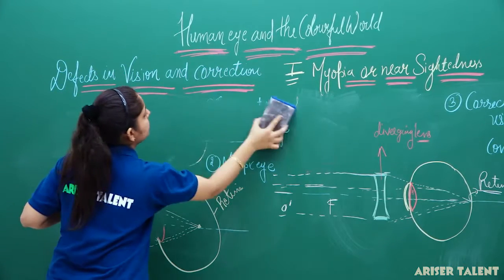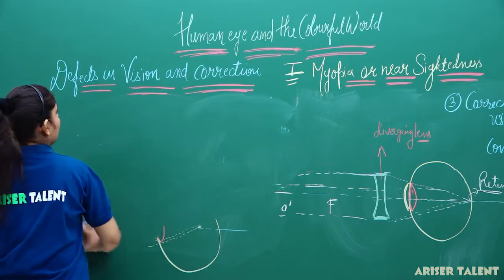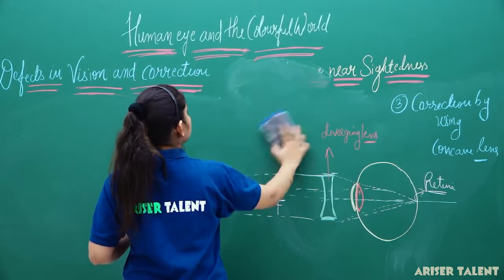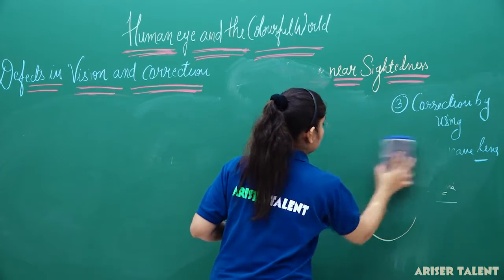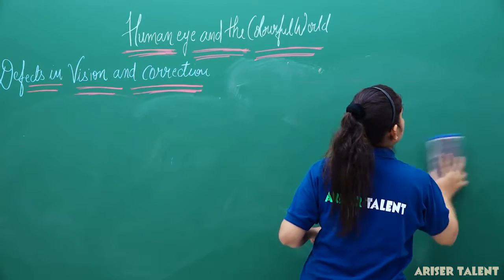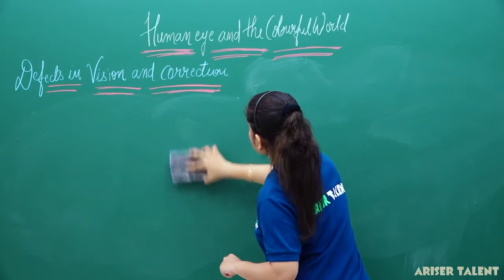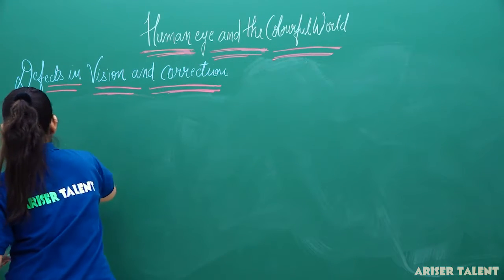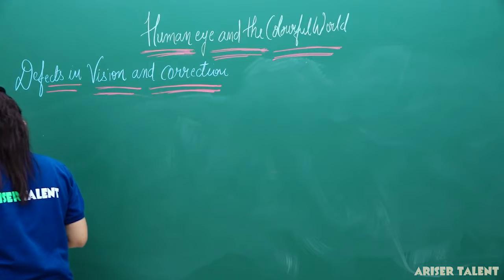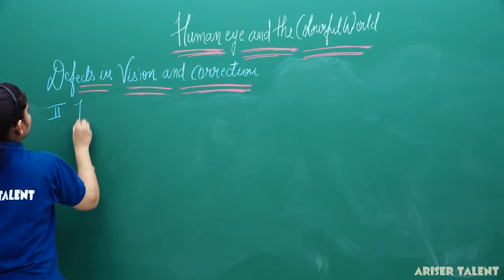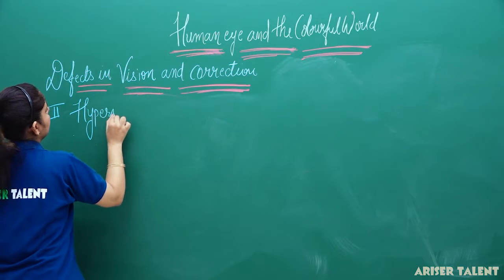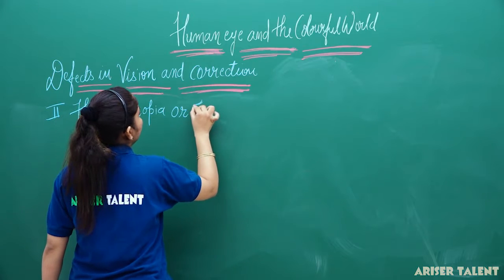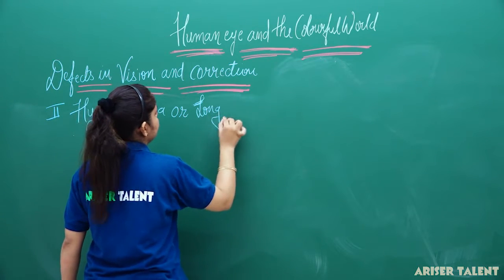hypermetropia. So the second defect is about hypermetropia, or it is known as long-sightedness.